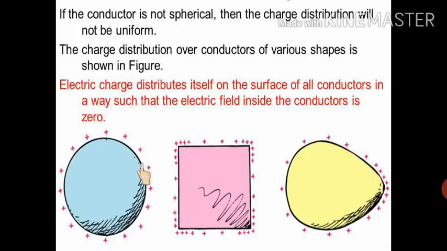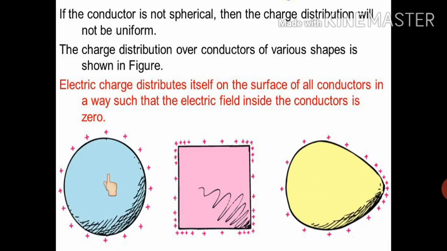Now here again they have given us three conductors, but they are of different shapes. This one has a spherical shape, this one has a square shape, and this one is pear shaped. But all these three are conductors. If we talk about their charge distribution, as they have different shapes, the charge distribution over these conductors will be different.